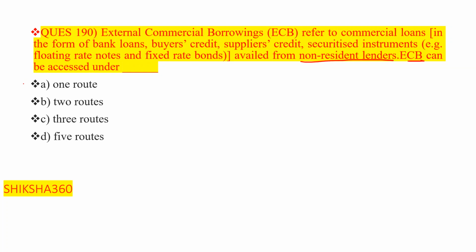External commercial borrowings can be accessed under two routes. First one is the automatic route. Second one is the approval route. Clear?